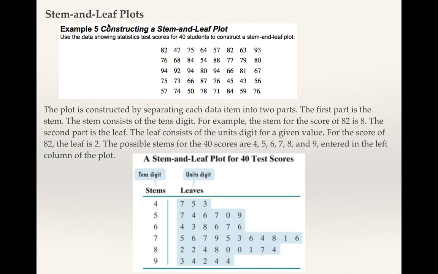So we can see, it's almost like a histogram sort of sideways, where we can see there are more 70s than any other score in this set. The next most would be 80s, right? And so there are more grades towards the 70s, 80s, and 90s than there are below that. So you can get some pictures of those kinds of things going on in a stem and leaf plot.